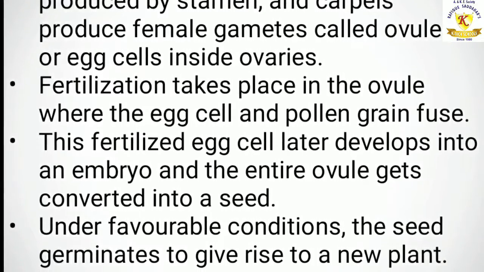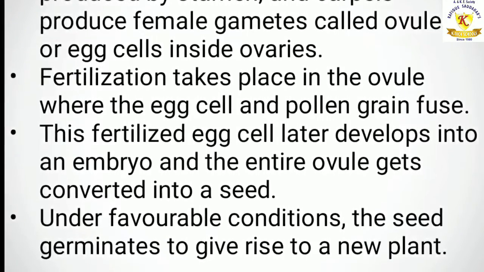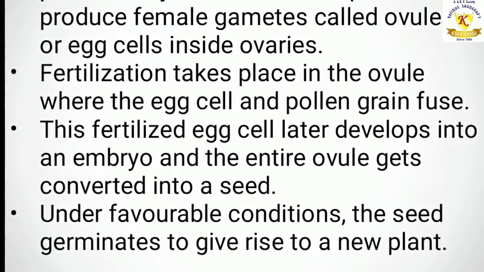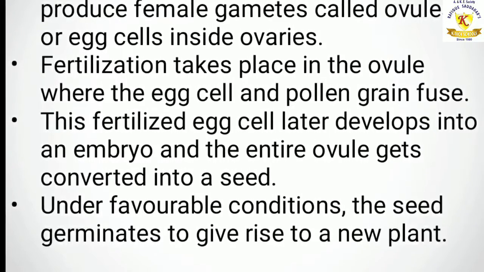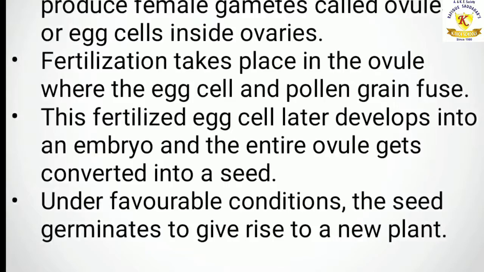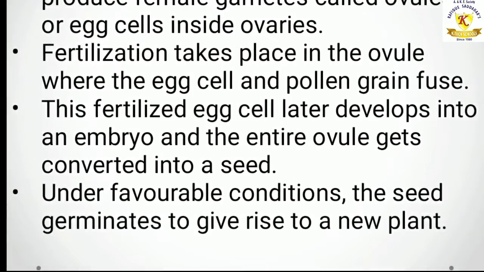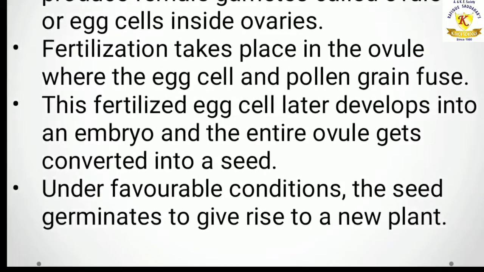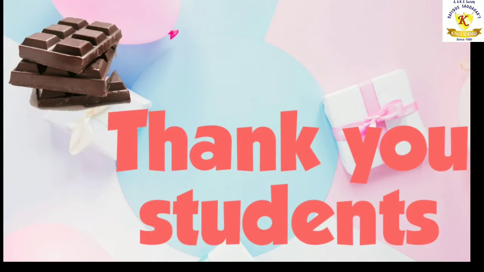This fertilized egg cell later develops into an embryo, and the entire ovule gets converted into a seed. Under favorable conditions, the seed germinates to give rise to a new plant. Understood, children? So, we have discussed all the questions which are present at the end of your lesson.